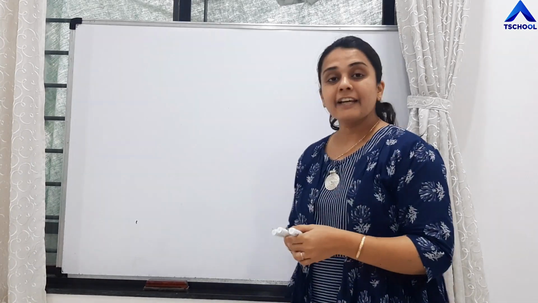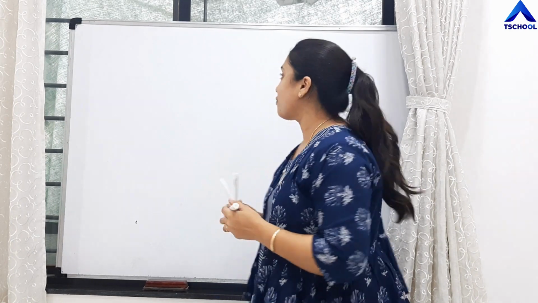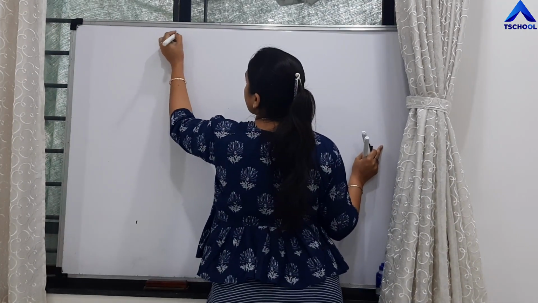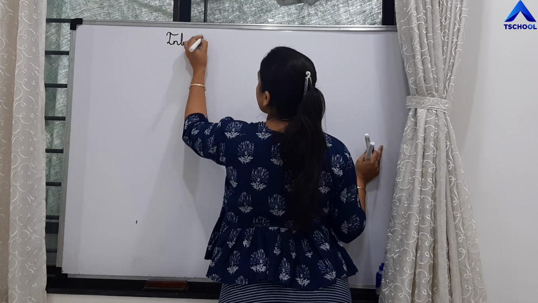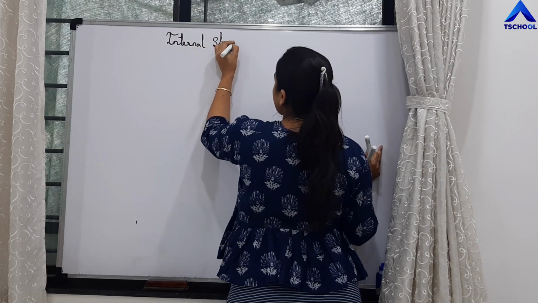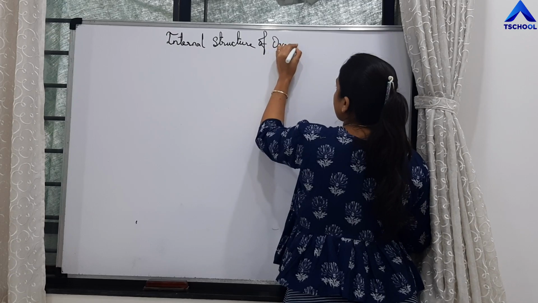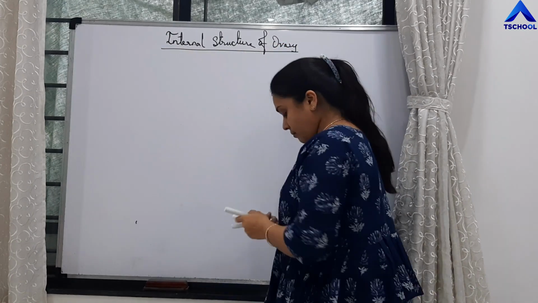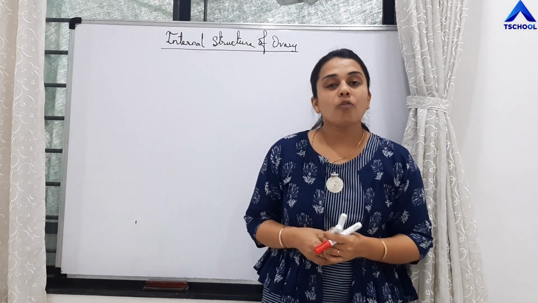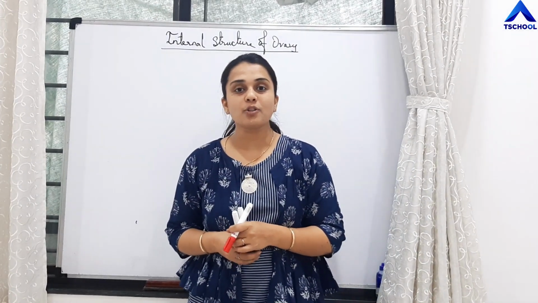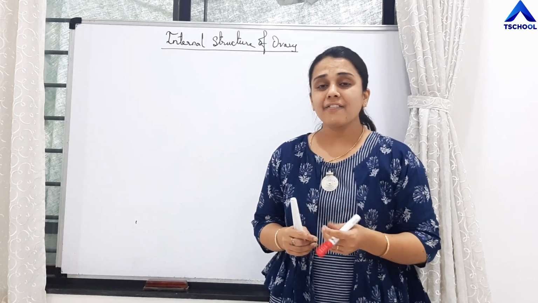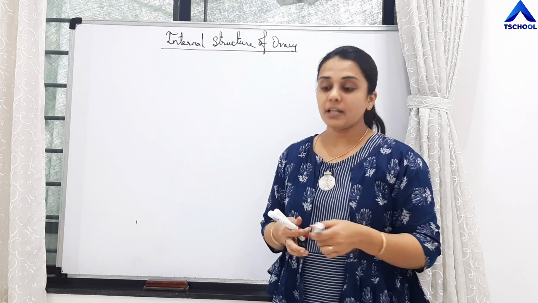Parts of the female reproductive system. Right. Today we are going to study the accessory glands, the external genitalia of the female reproductive system, and the internal structure of the ovary. So first we will study the internal structure of the ovary. As I have told you, the ovaries are present in the lower part of the abdomen in the pelvic region, and they are very small almond-shaped structures, right?